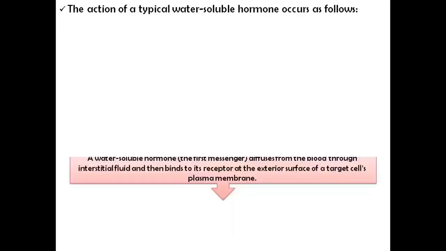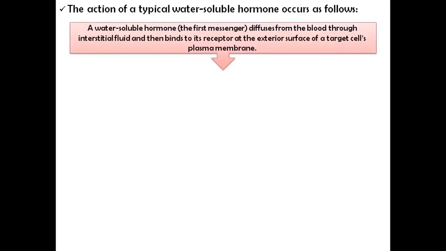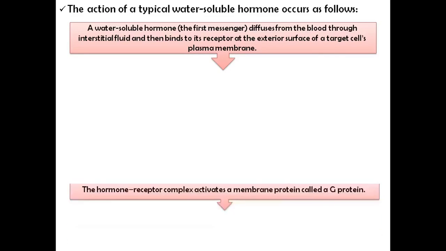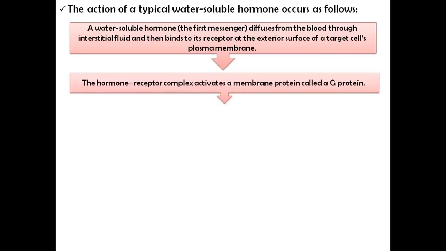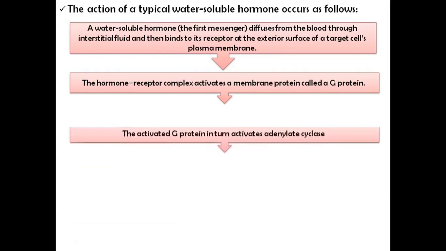The action of typical water soluble hormones. A water soluble hormone, which is a first messenger, diffuses from the blood through the interstitial fluid and then binds to its receptor at the exterior surface of a target cell plasma membrane. After the binding, the hormone and receptor form the hormone receptor complex and activate a membrane protein which is called the G protein.